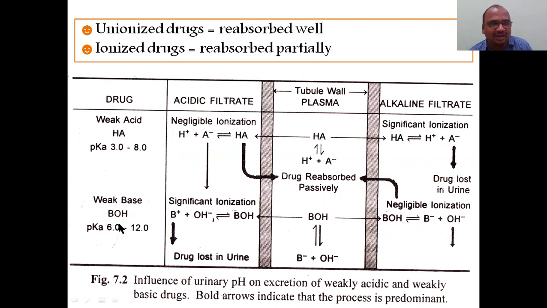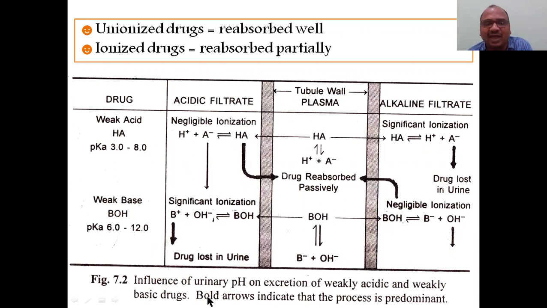In the same fashion, if it is a weak base and the filtrate is weakly alkaline, there is negligible ionization. Since the urine is alkaline in nature and your drug is a weak base, negligible ionization will be there. So it will be reabsorbed back again. You see the thick arrow mark. And see this also, in the acidic filtrate, what about weak bases?